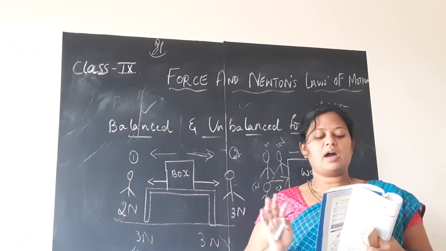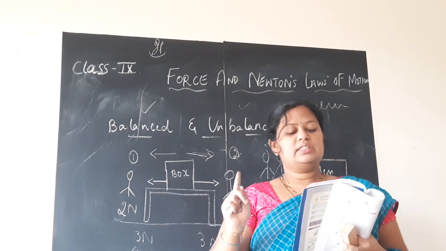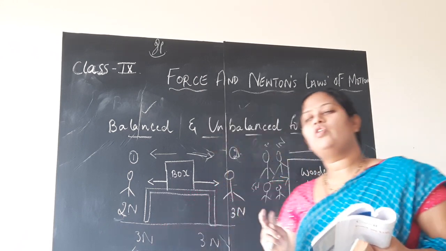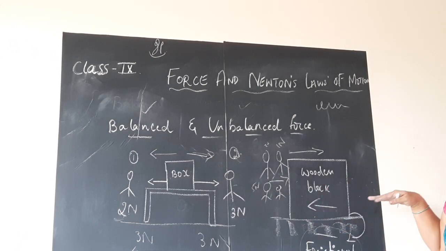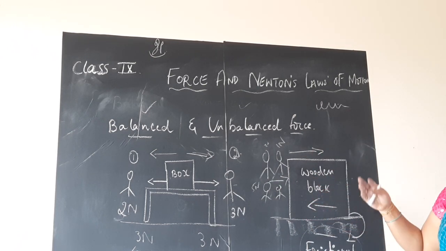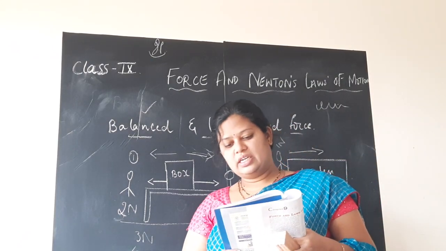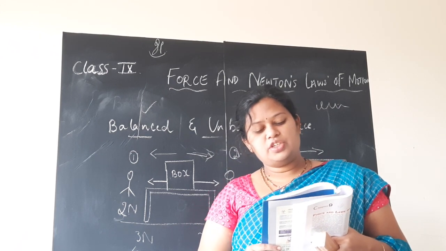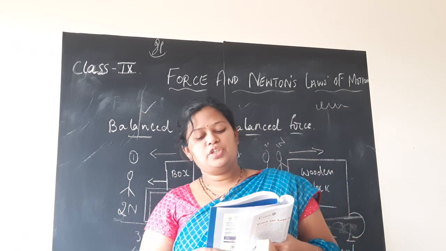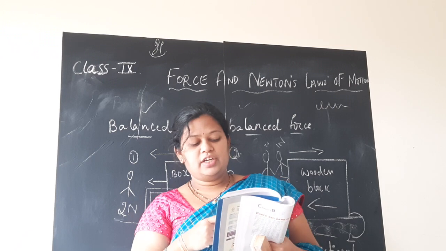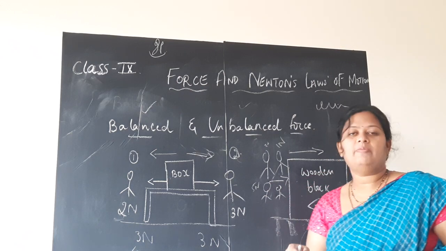The children push the box harder, but the box still does not move. This is because the friction force still balances the pushing force. Yes, the force is getting balanced. The pushing force, the force which you are applying, and the frictional force are both acting in opposite direction. If they are equal, then the body will not move and it remains in the state of rest. That is what they are about to tell. If the children push the box harder still, the pushing force becomes bigger than the frictional force. There is an unbalanced force and hence the object starts moving. That is what we learned.